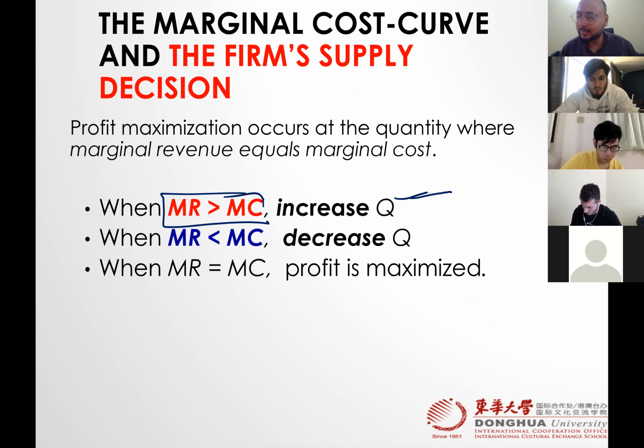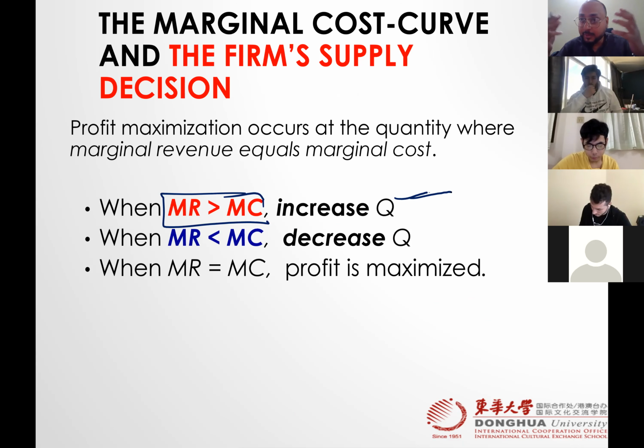Isn't it miraculous? It's a miracle, right? You are producing more. The layman concept is when you produce more, your cost is high, right? But here, it's the opposite. When you produce more, your profit will be higher. Understand? So think in terms of business purpose. You are not a layman right now. The layman concept is if you produce more, you're going to have more cost, so maybe your profit is lower. It may be true, but look in terms of MC is equal to MR. If MR greater than MC, produce more. You will increase your profit.